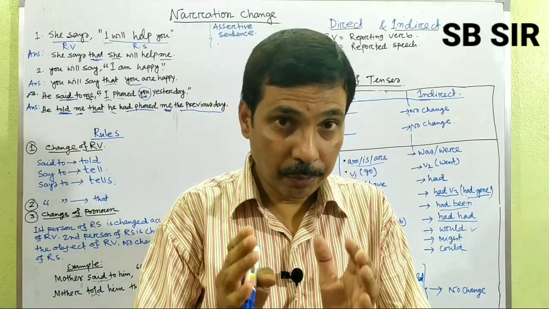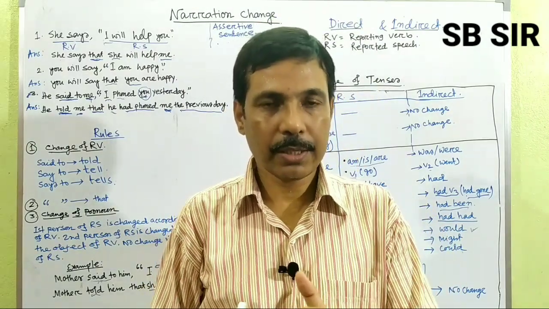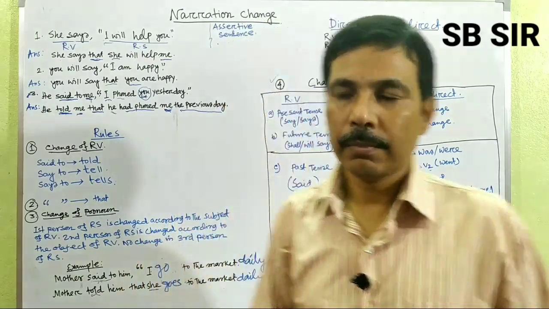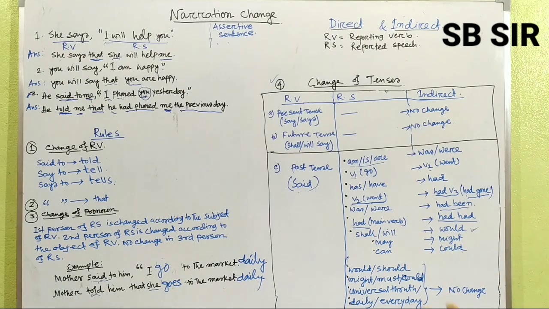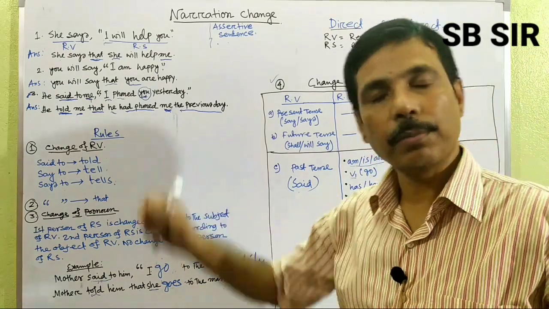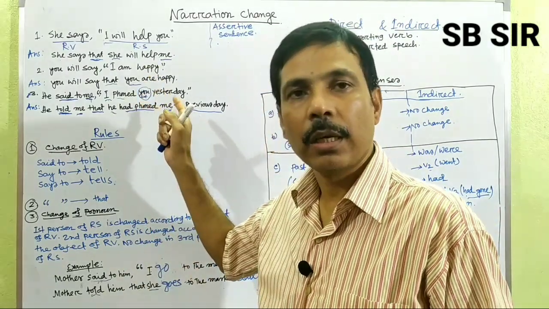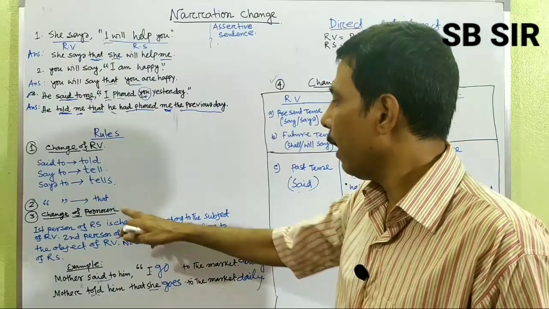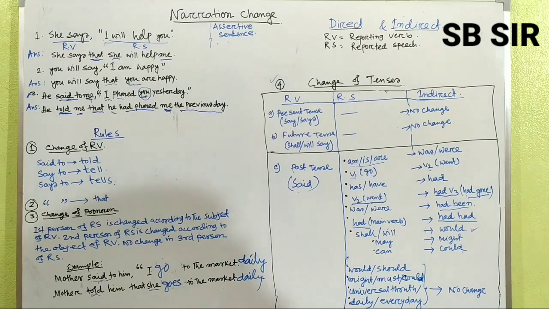That means if you find the first person in reported speech, it must be changed according to the subject of the reporting verb, and if you find the second person, it should be changed according to the object of the reporting verb. And if you find third person, he, she, they, inside the inverted comma, there will be no change. And now we come to number 4. It is very crucial and very important, because it is the change of